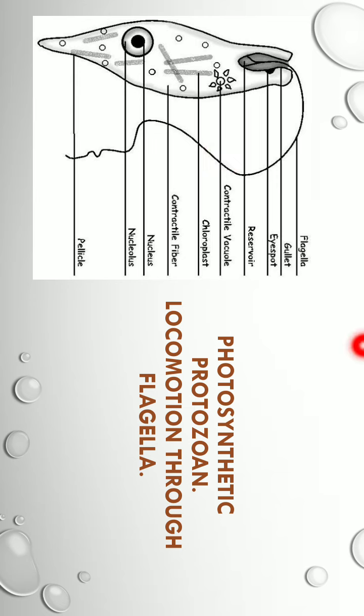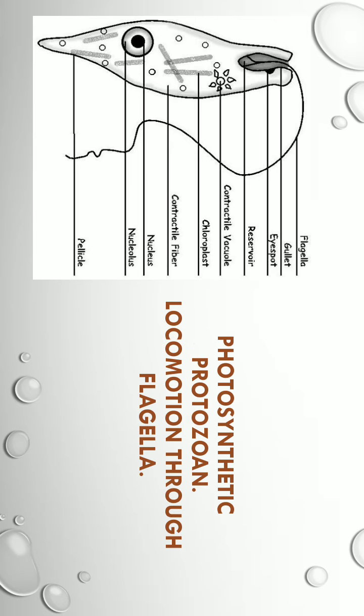The Euglena takes its food through this structure known as gullet, and these are the various parts of Euglena. Its well labeled diagram may be asked. So the special feature of Euglena is that it is capable of photosynthesis, and it does locomotion through flagella.